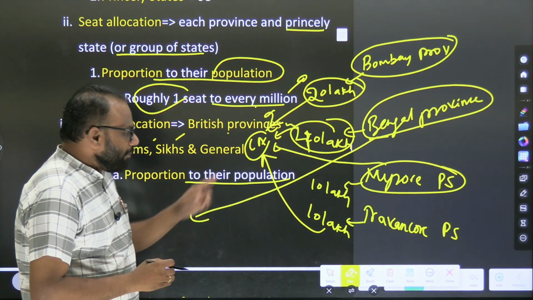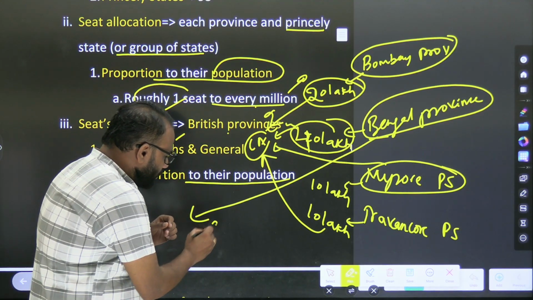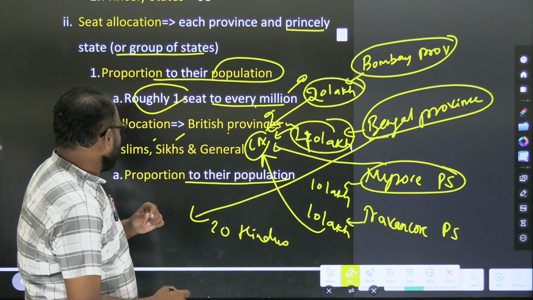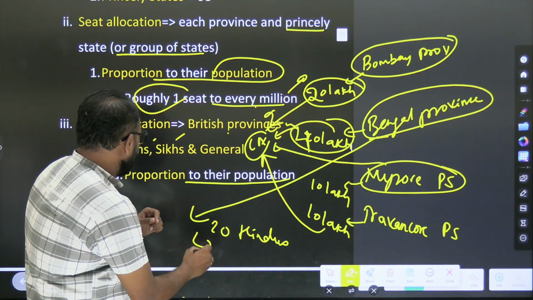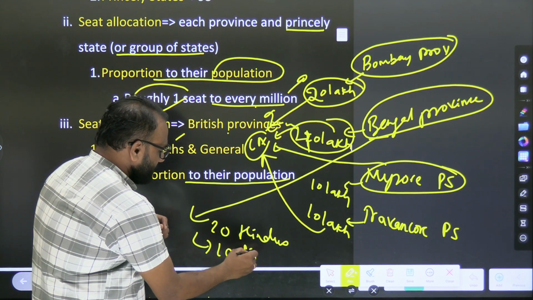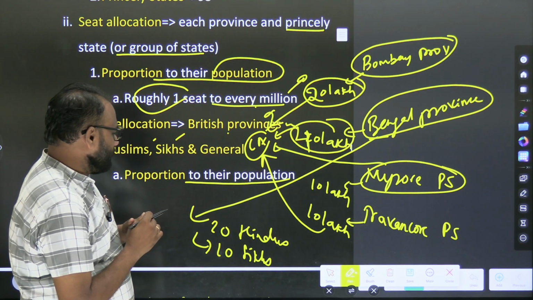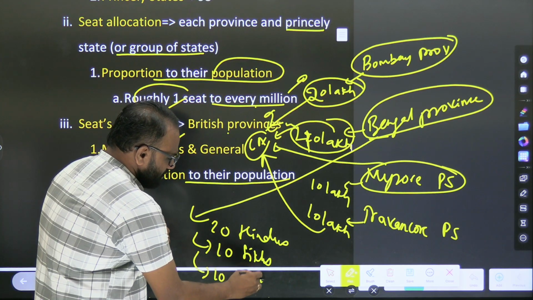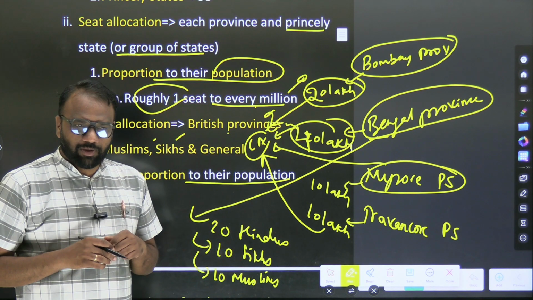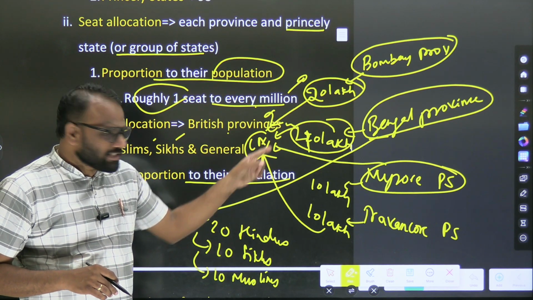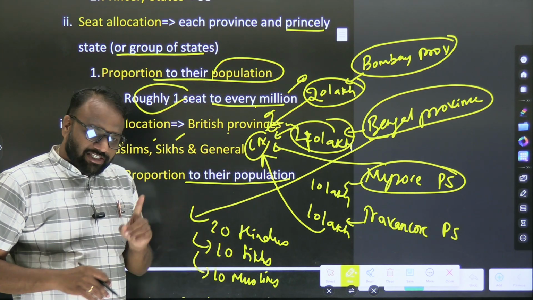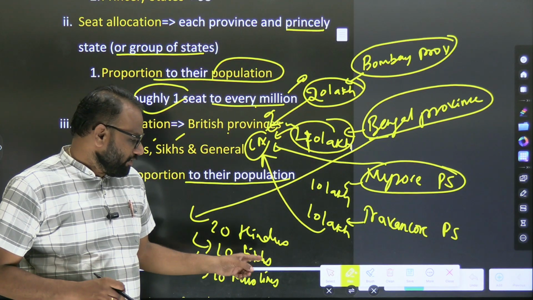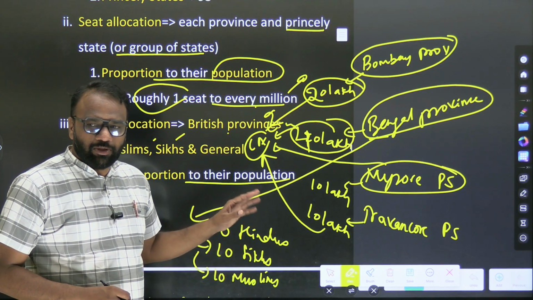So in Bengal, among the 40 lakhs, let's assume 20 lakhs are Hindus, next 10 lakhs Sikhs, so Hindus I will leave, and 10 lakh Muslims. So it means among the 4 seats, at least 1 seat should be reserved for Muslims, 1 seat should be reserved for Sikhs. Rest all Hindus, they will come under the general category.